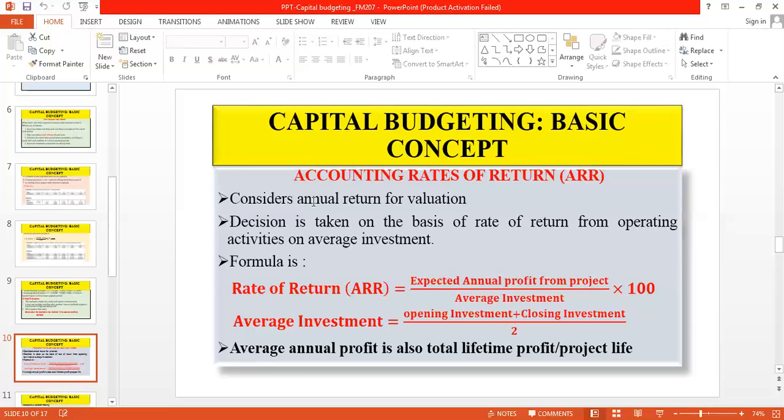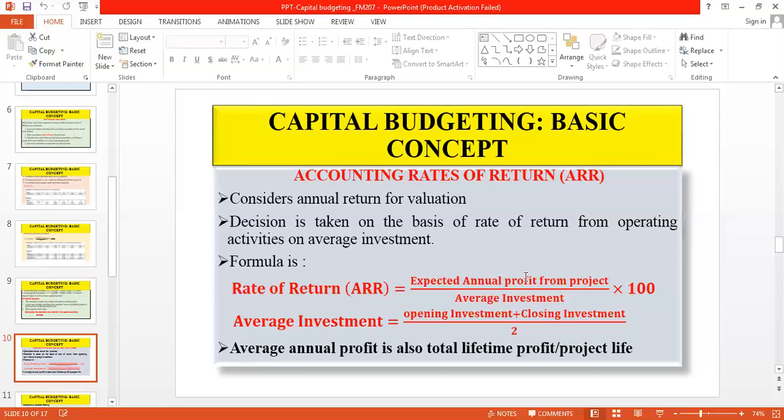So that is why the formula that we will use for calculating accounting rate of return is expected annual profit from the project divided by average investment into 100. So the numerator will indicate annual profit and the denominator will indicate average investment.